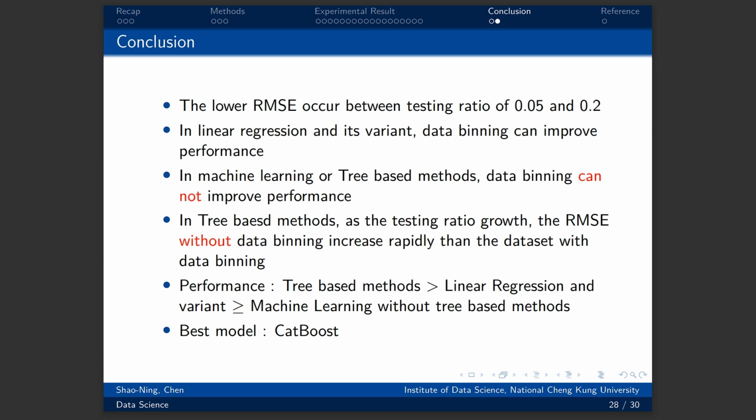After that, as the testing ratio grows, the RMSE without data binding increases more rapidly than with data binding in tree-based methods. Last but not least, I can conclude that tree-based methods get the best performance of the three parts. Among all, XGBoost gets the lowest RMSE and the highest R2 score.